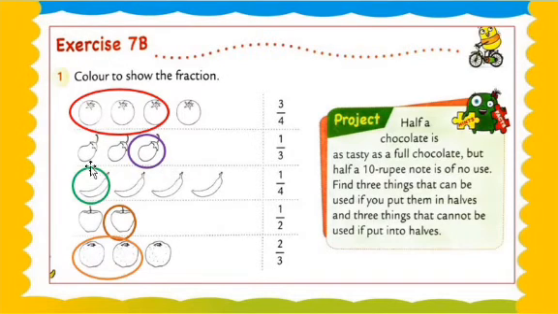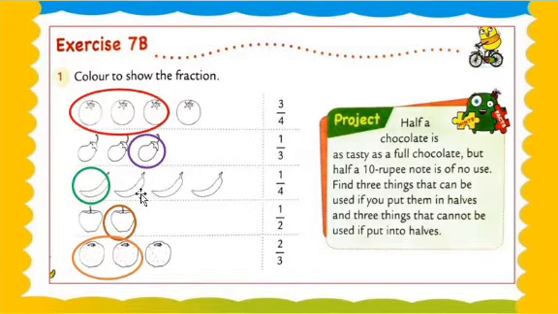Now we take the example of brinjal. How many brinjals are there here? 3. 1, 2, 3. So we write the denominator 3, and 1 is the numerator, that's why, my dear students, it is 1/3. We fill only 1 brinjal. We maintain the fraction 1/3 with the same method in further questions.